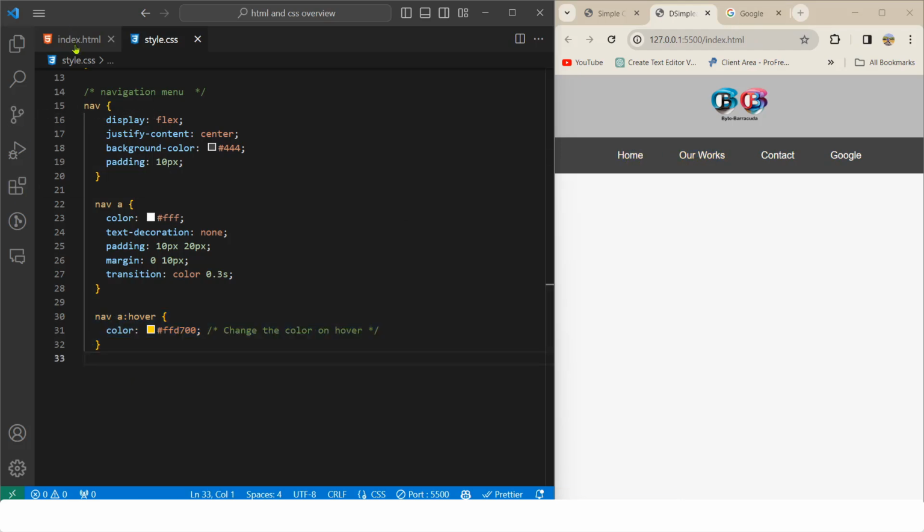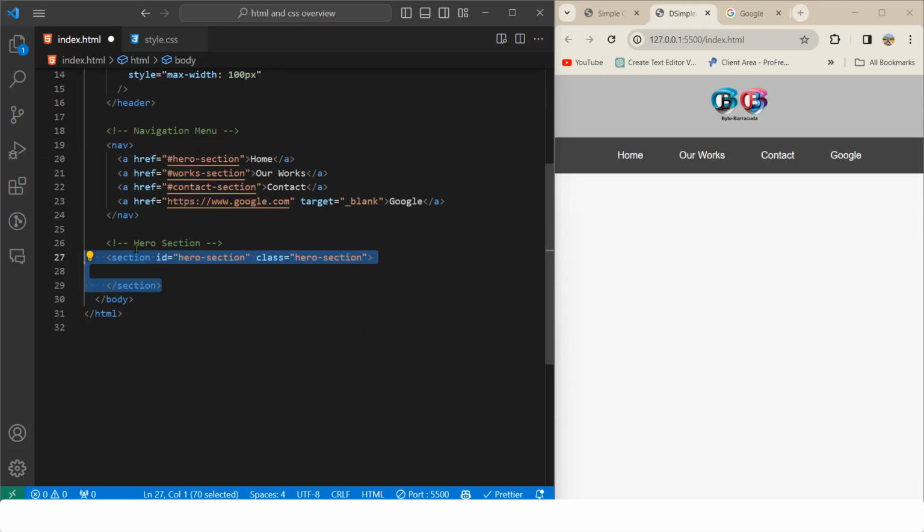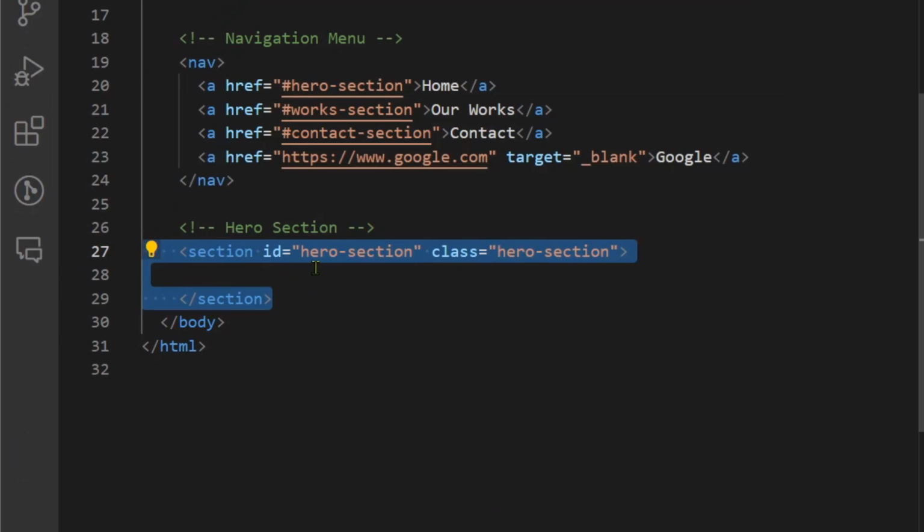Now let's go back and create another section under the nav menu. We created a section and gave it an ID of hero section and class hero section. We will not give every section we create the same ID and classes, but this will be helpful so that when you click on this, it will directly go to this part.